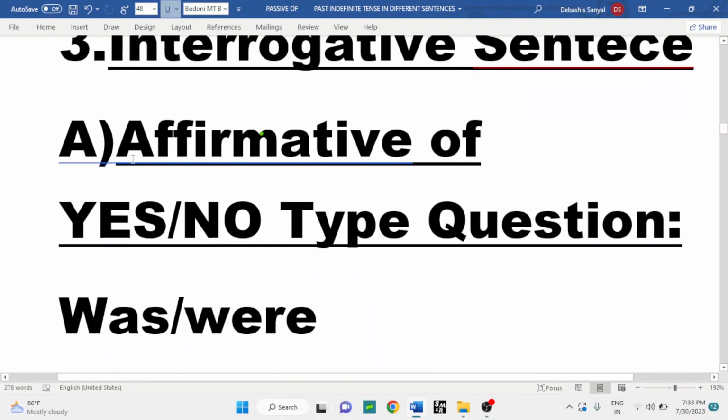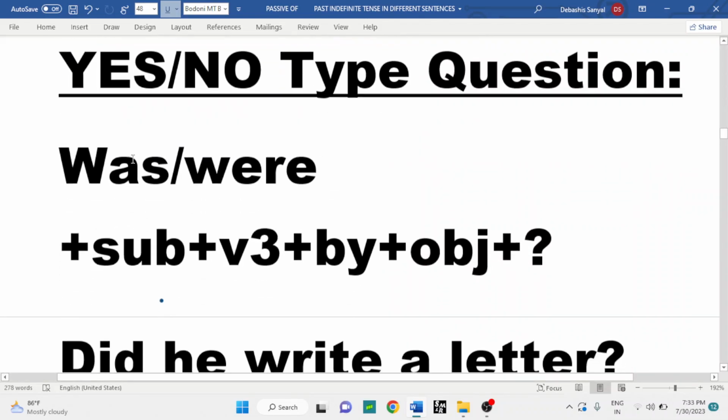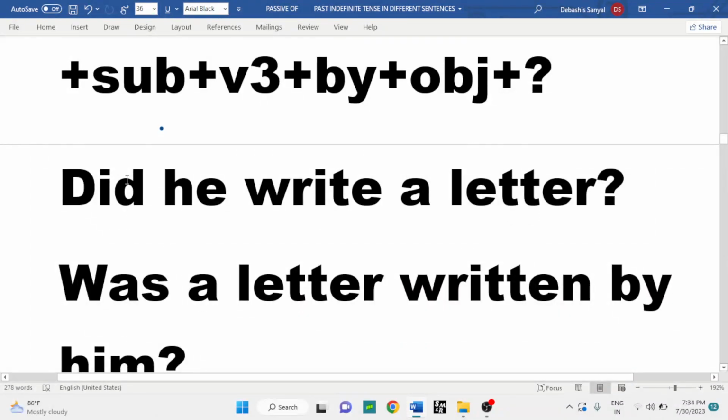Interrogative sentence: affirmative of yes-no type question. For the sake of you, so that you get some profit after getting the structure, I am giving you different structures of interrogative sentences: affirmative of yes-no type question and negative of yes-no type question, just like that affirmative of WH question, and negative of WH question. Affirmative of yes-no type question: at first was or were, then subject, third form of the verb, by, object.